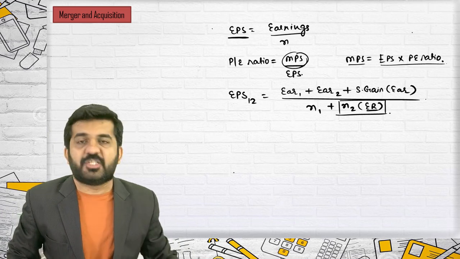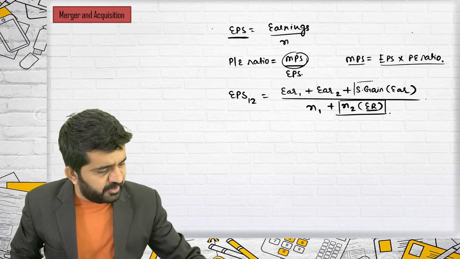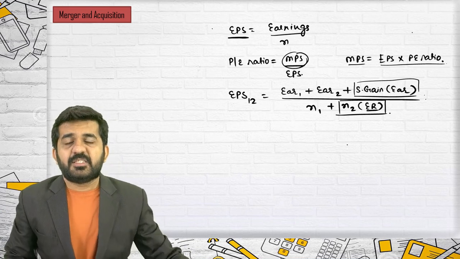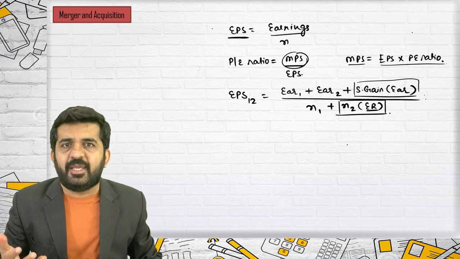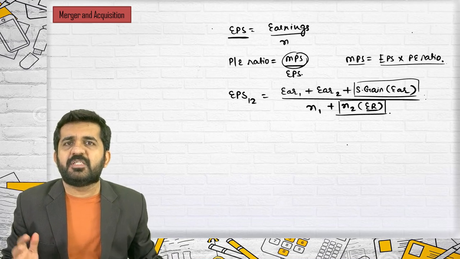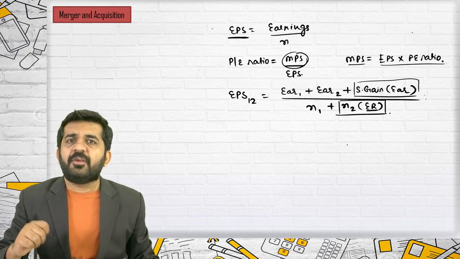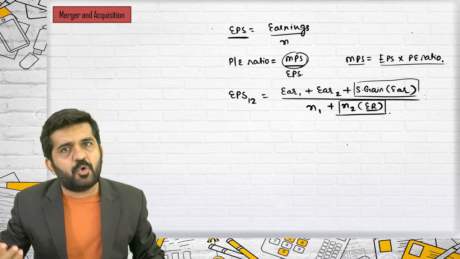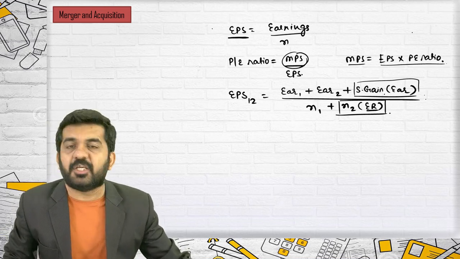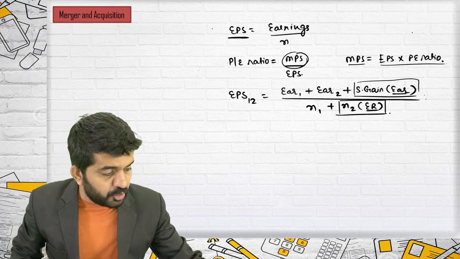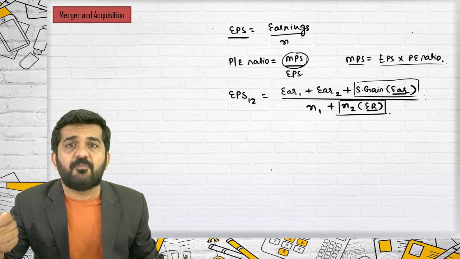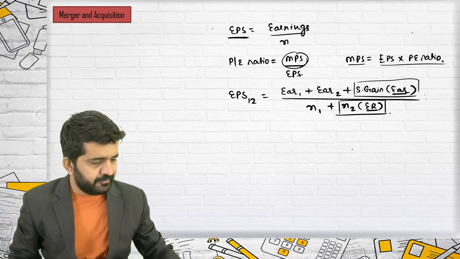We will be going to exchange ratio. What we have learned in this: synergic gain is a gain because two companies are merging. There will be reduction in cost and increase in income. So net reduction in cost plus increase in income will be nothing but synergic gain. But it should be in form of earning. I'll tell you what are synergic gain in form of market price in today's lecture.